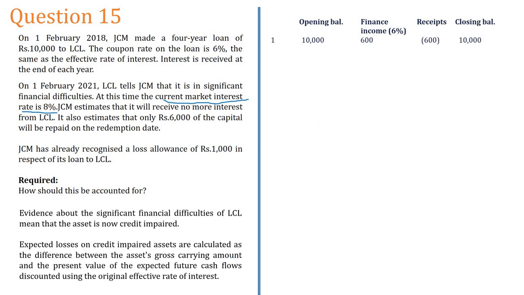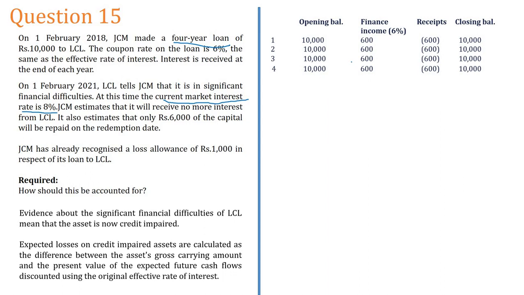The first year end is 31st January 2019, then 31st January 2020, and so on. It is a 4-year loan, so at any time you can see this is 10,000.